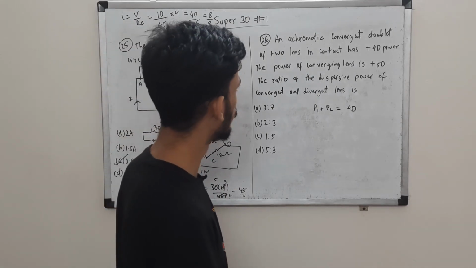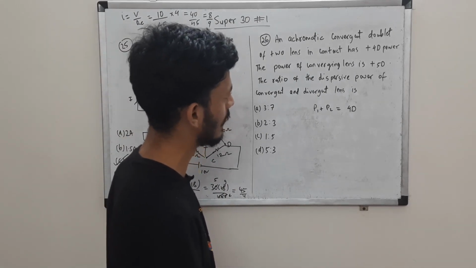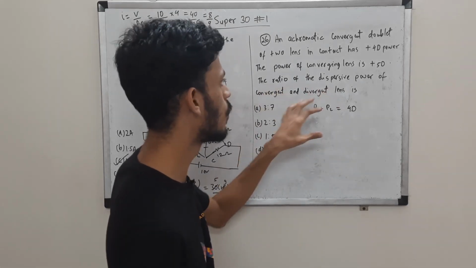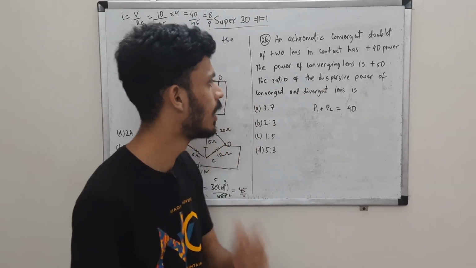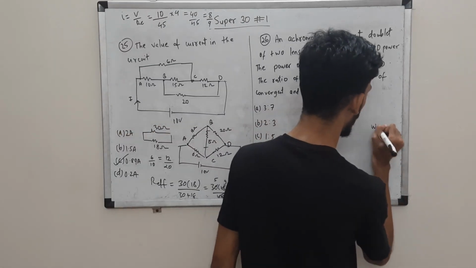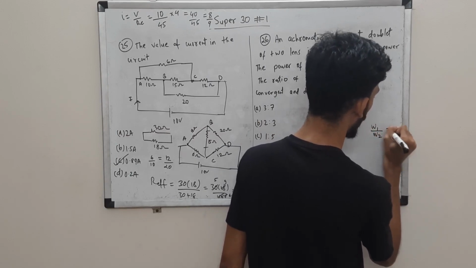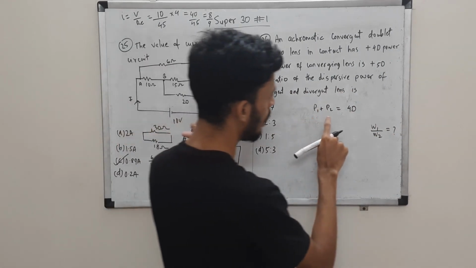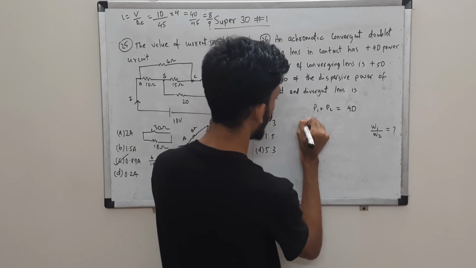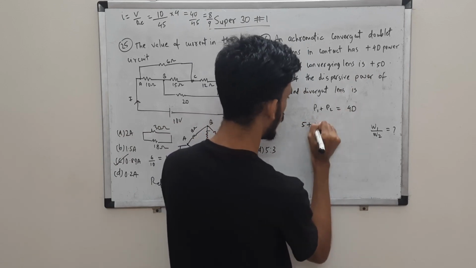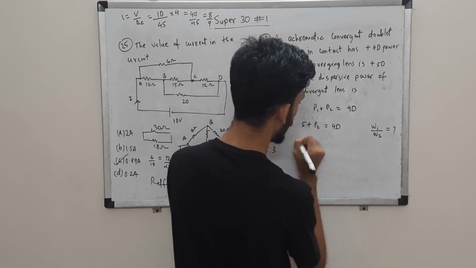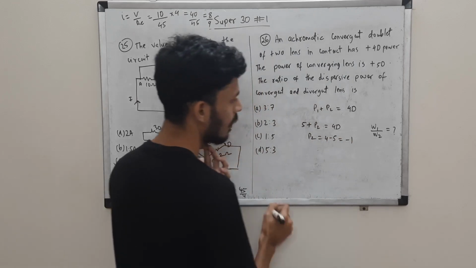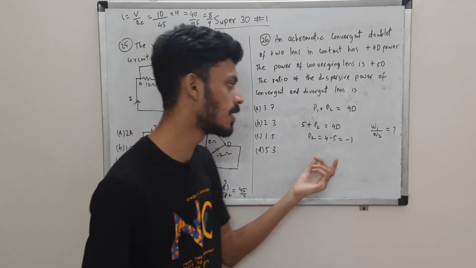Okay, so the power of converging lens is plus 5D. So P1 is plus 5. The ratio of dispersive power of convergent and divergent lens. You are supposed to find W1 by W2, convergent to divergent. So first of all, let's find P2. P1 is given as 5, right? Their combination is 4. So P2 will be, of course, it has to be minus. So P2 is 4 minus 5, which is minus 1. Okay, so we have P1, we have P2. P1 is 5, P2 is minus 1.